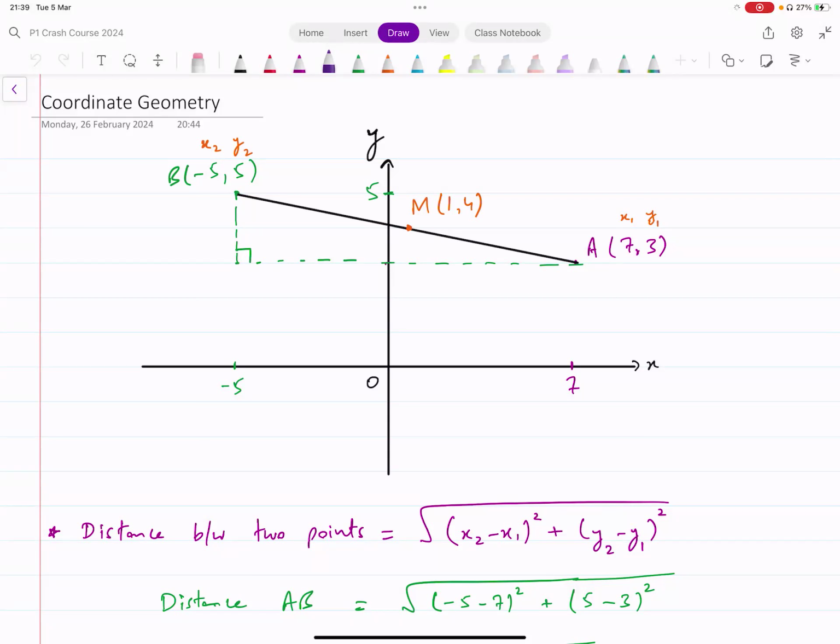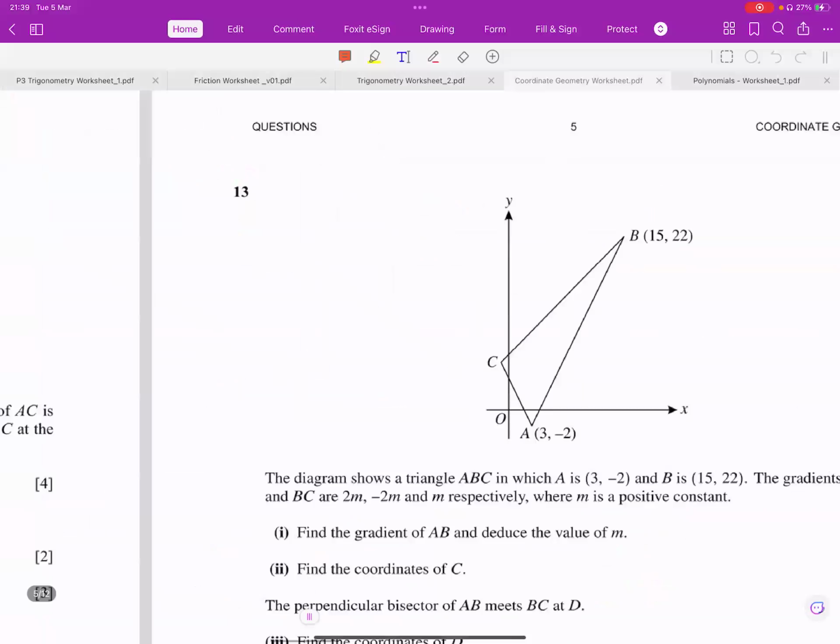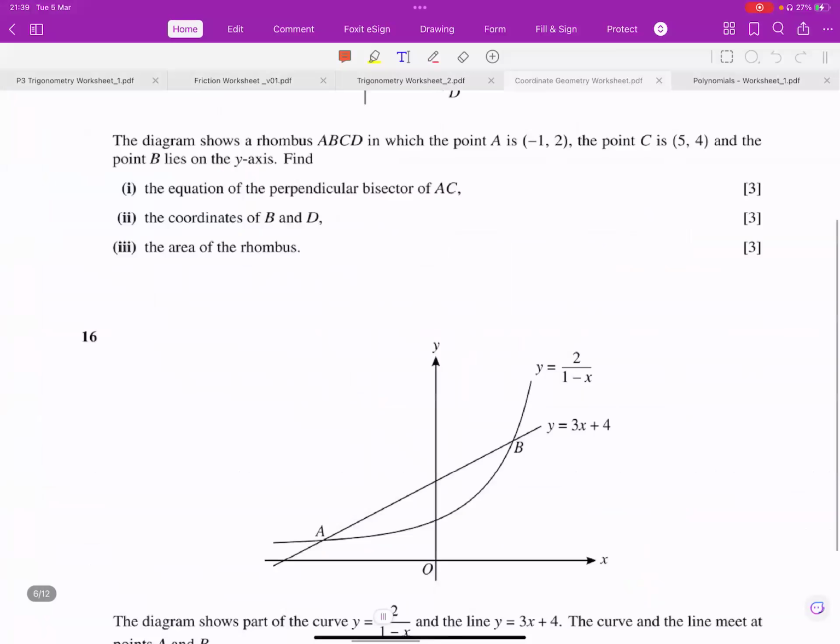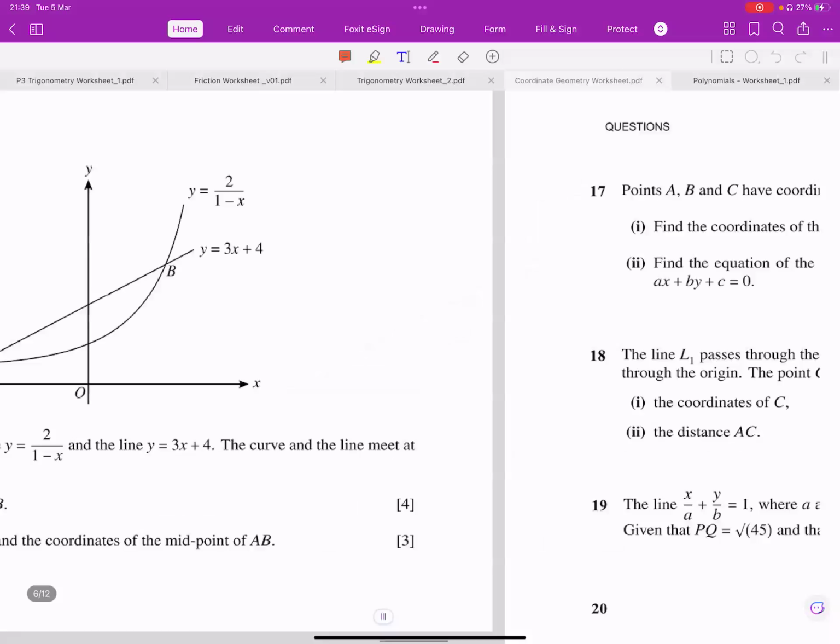It's mostly with equation of circle that happens as well. That's actually part of coordinate geometry. But you get separate questions as well. All of these examples that we did in this worksheet are from past papers. So you do get questions only on coordinate geometry like this as well.